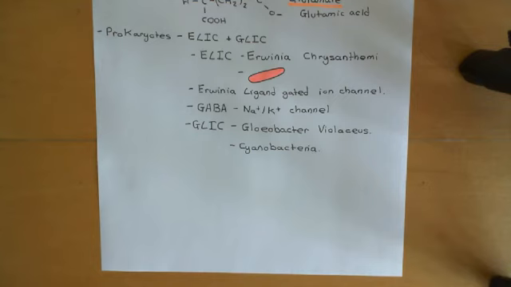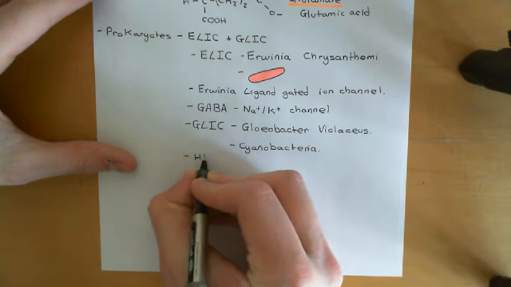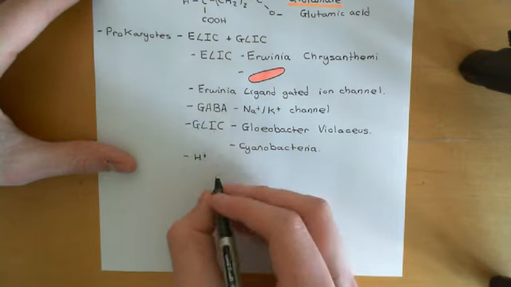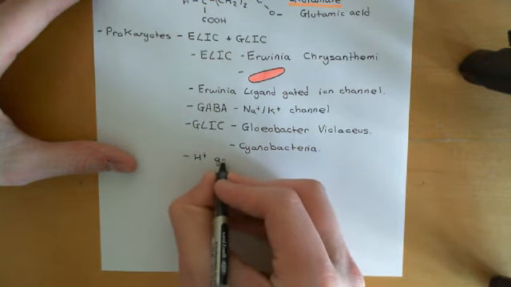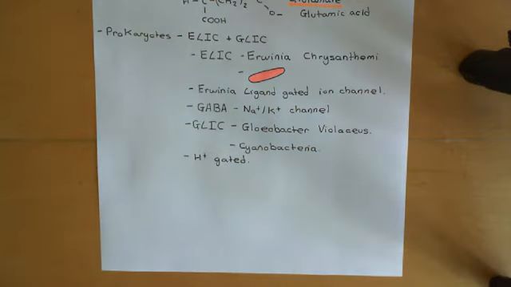Okay, right. And basically, in these Gloeobacter violaceus bacteria, we have found a cis-loop ligand-gated ion channel that is gated by protons. Okay, so GLIC is gated by protons. Oh, and first I should probably just tell you what GLIC stands for. It stands for Gloeobacter ligand-gated ion channel. Okay, so it's gated by protons this time. So if you decrease the pH around the Gloeobacter violaceus, i.e. you increase the proton concentration, remember the pH and proton concentration are related in that negative logarithmic way. So when you increase proton concentration, you decrease pH.